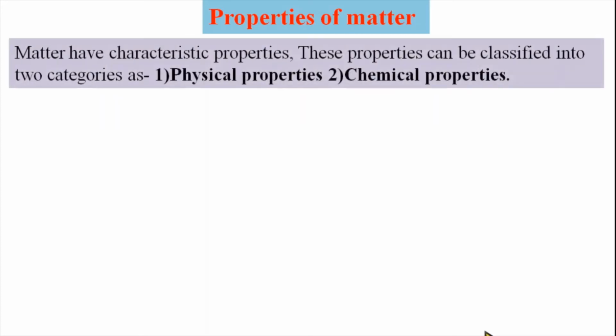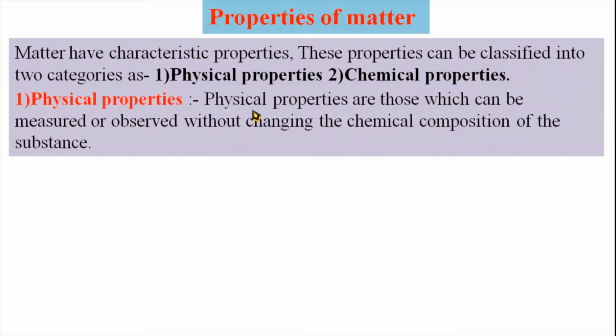Matter has characteristic properties. These properties can be classified into two categories, that is physical properties and chemical properties. Then what are physical properties and chemical properties? We discuss here one by one. First, physical properties. Physical properties are those which can be measured or observed without changing the chemical composition of a substance. These are the simple properties of the compound which we directly observe without any change in the chemical composition of the matter.